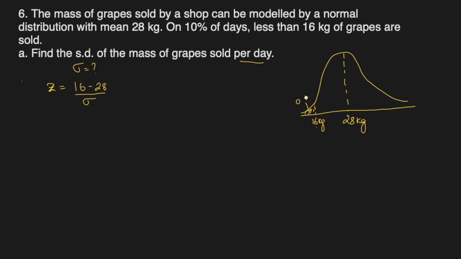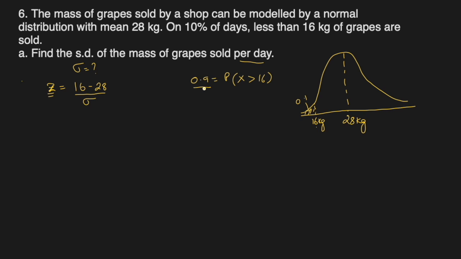We know that this is 0.1, that means the area above 16 kg, the probability, will be 0.9, correct? So for finding the z-score, we can use 0.9. Let's say x is the weight; the probability that x is greater than 16 kg is 0.9.